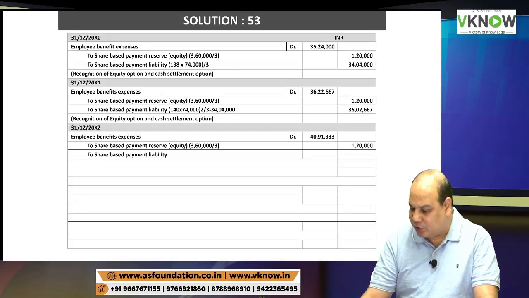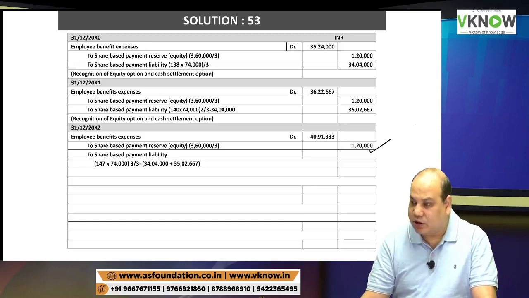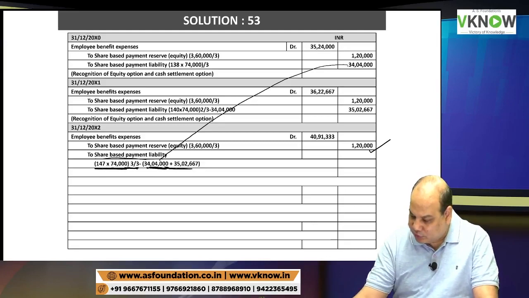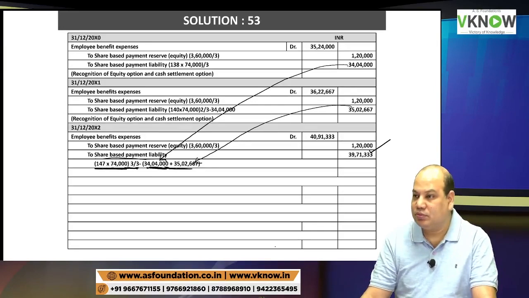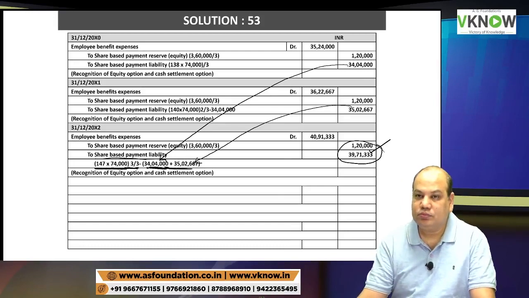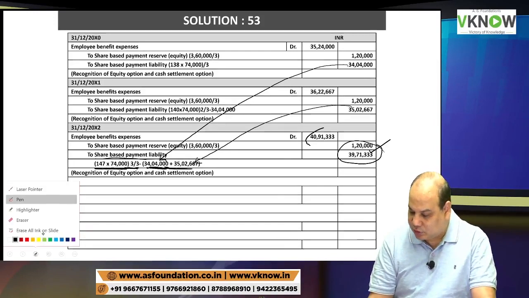Then come to third year. Same process I'll repeat. First, to SBP reserve is 1,20,000. To SBP liability, check 147 is there into 74,000 into 3 by 3. That is cumulative minus previous 2 years, minus this and minus this. Give me the final answer in the last column. 39,71,333. Take the total of these two. 40,91,333. So 3 years are over.